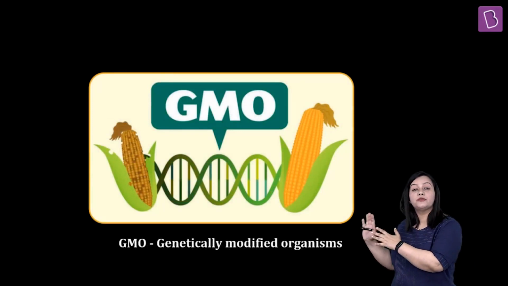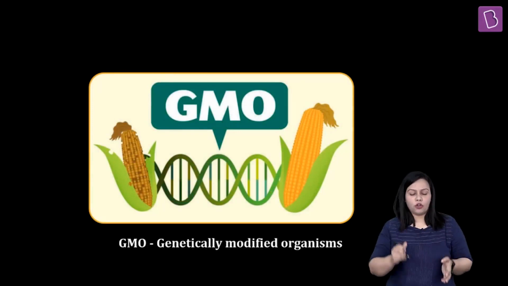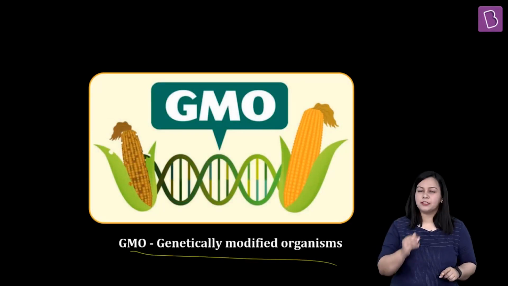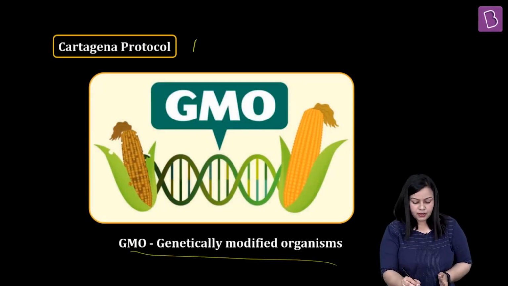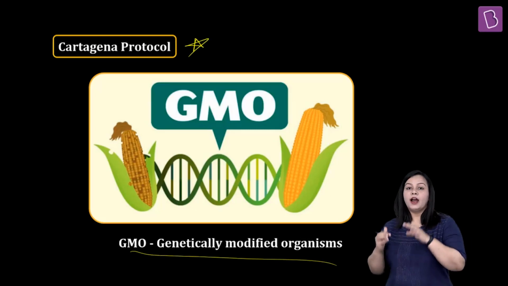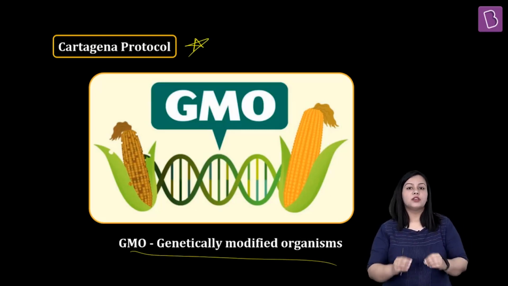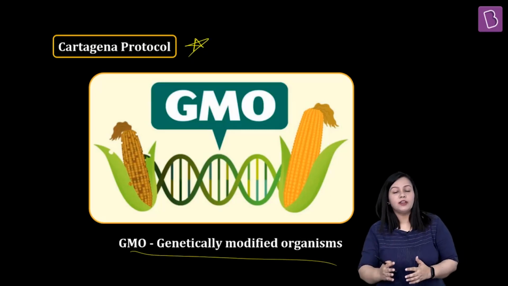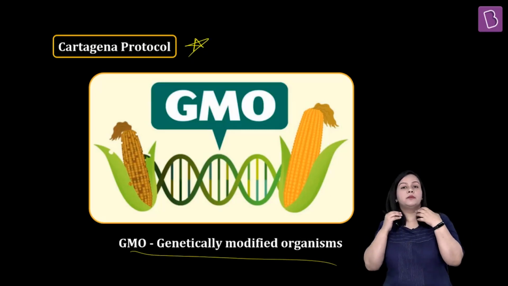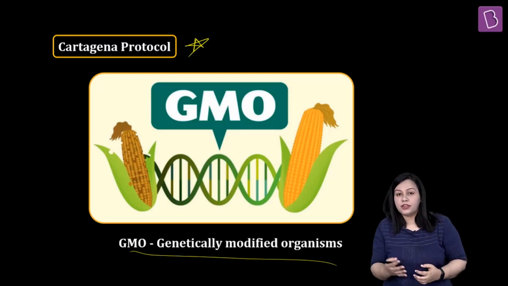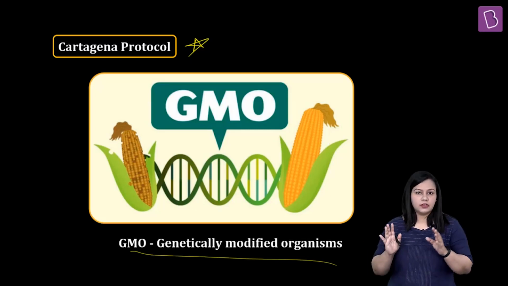फिर आया था हमारा option which was for transport and handling of genetically modified organism. तो इसके लिए एक different protocol है जो आपके syllabus में नहीं है, but let me just state out its name, which is called as Cartagena Protocol. अब ये जो है, this protocol basically takes care of all the legal issues which deals with handling of the genetically modified organism, transport of it, and if there are any ethical or safety issues which are associated with the GMOs.